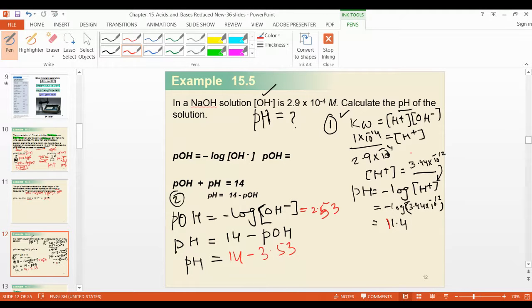Other student calculate please. 10.47. 10.47, right? And you are getting the same value here. So both values will be the same, and you can use either formula.